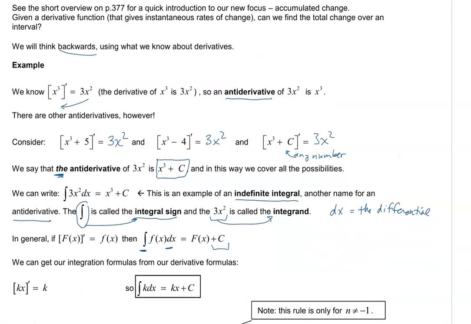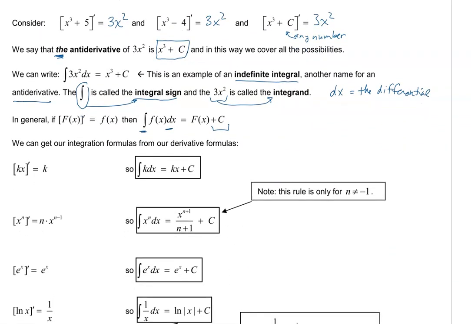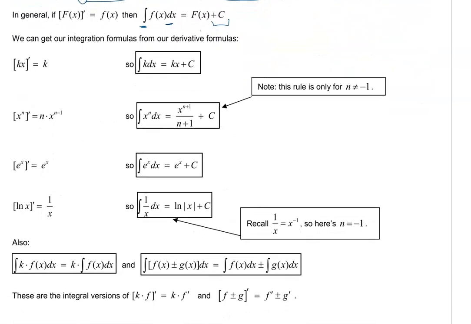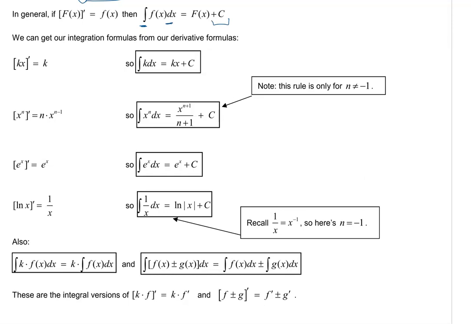So here are our integration formulas, most of them, or all of them. We're going to work from our derivative formulas. So we know that the derivative of a constant times x is just that constant. So k is a number. Okay, so since the derivative of kx equals k, if we start with just the plain k and antiderivative it, we get back the kx plus a mystery C.